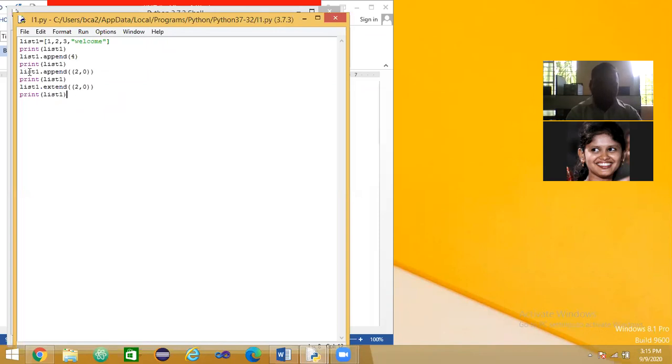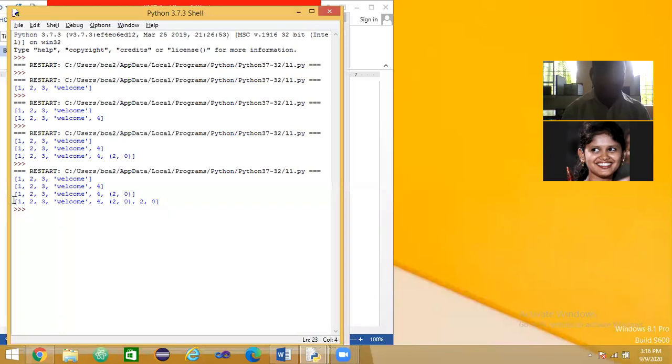The append statement and the extend statement look the same, but the working nature is different. It is adding 2 comma 0 entirely with parentheses. It is adding only 2, 0. See how? If I run this one, see the last output. 1 2 3 welcome 4, then 2 comma 3 with parentheses from the append.